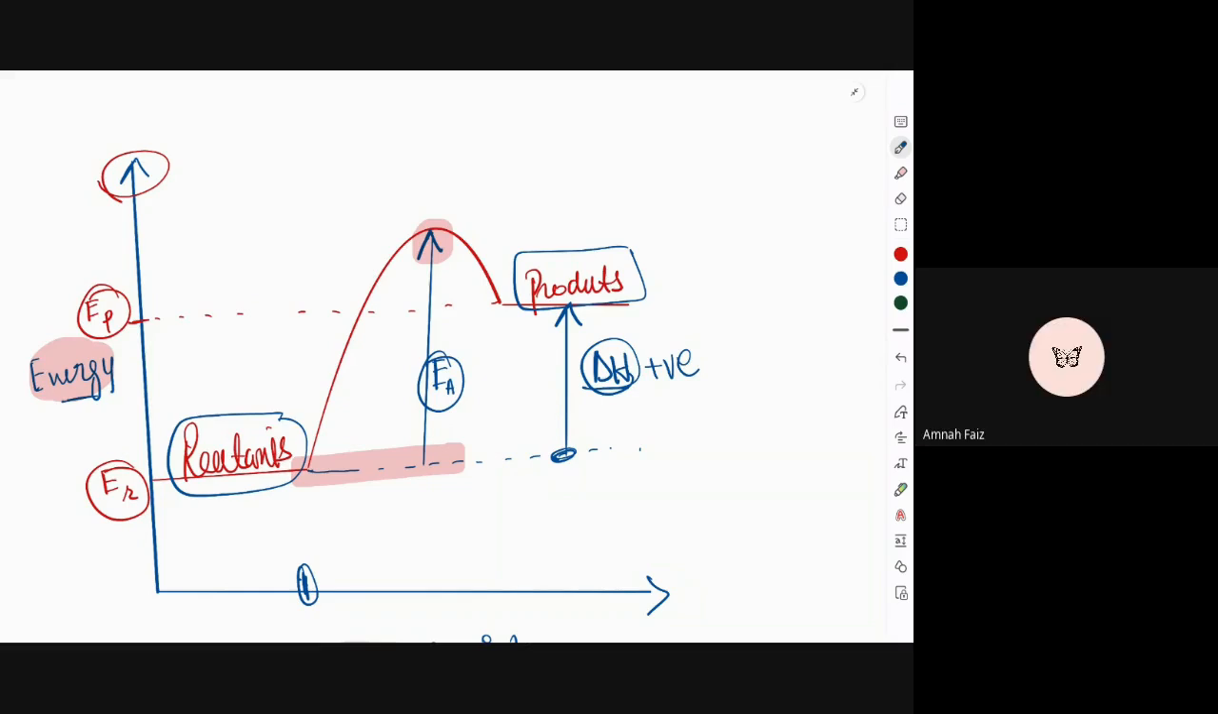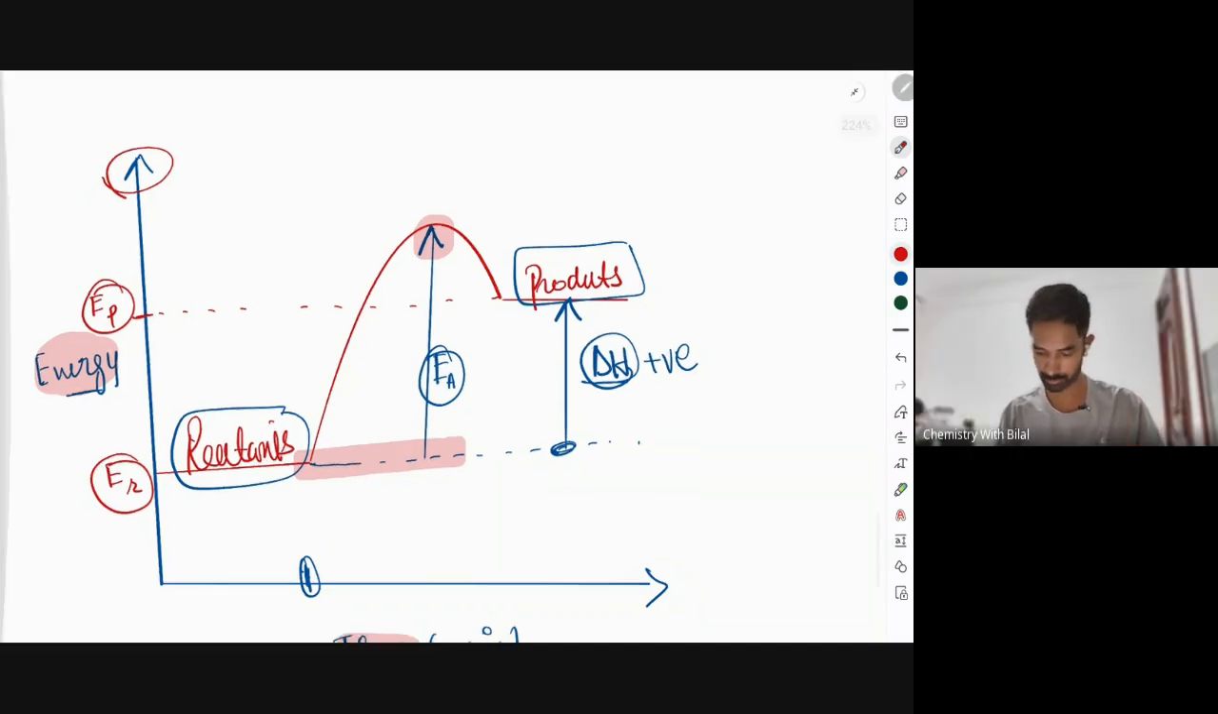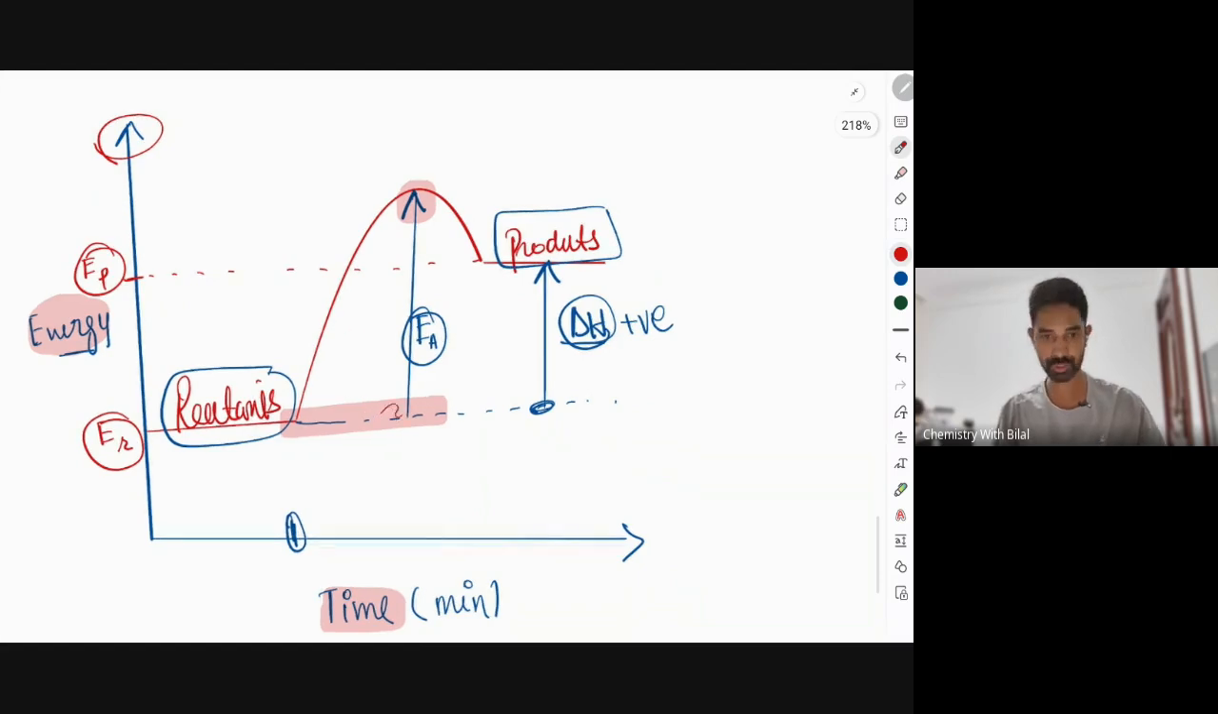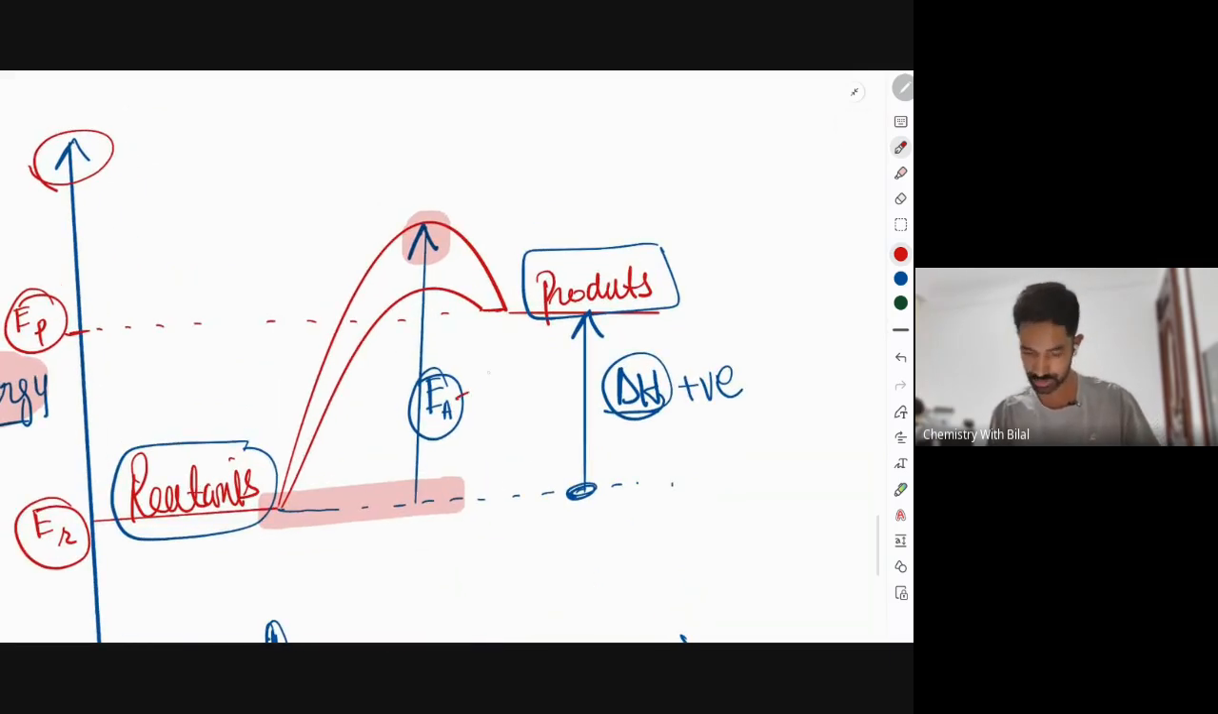Like the minimum energy needed to start a reaction. All right, excellent. So catalyst is something that is used to speed up the reaction by lowering the activation energy. And activation energy is the minimum energy needed to start a reaction. We can decrease the activation energy by using the catalyst. So initially, this was the activation energy without catalyst. If I use catalyst, the activation energy is decreased, but the overall enthalpy remains unchanged.